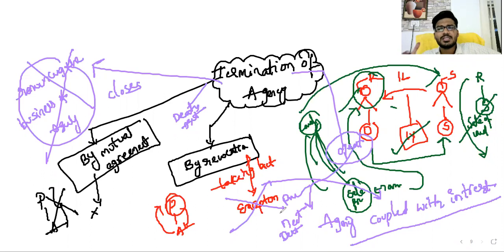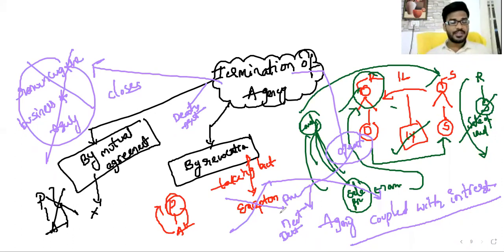These are the normal scenarios in which, by operation of law, the contract of agency is terminated. Clear, sir? Everyone is clear?